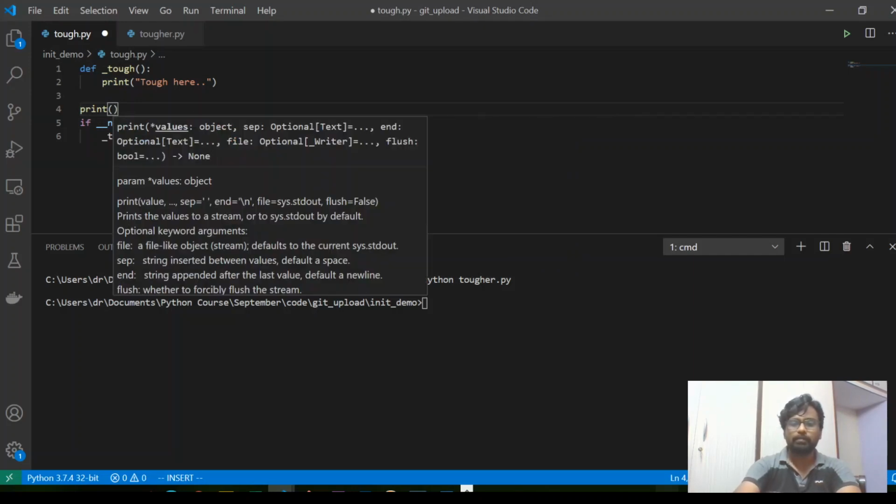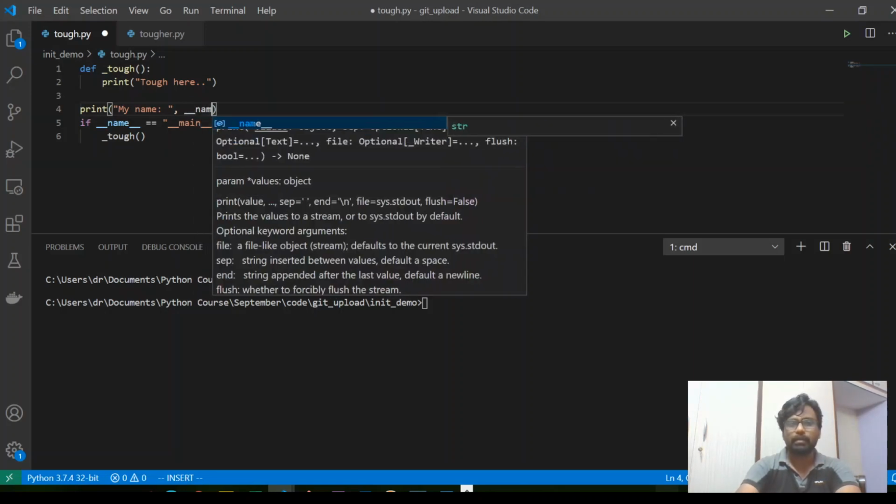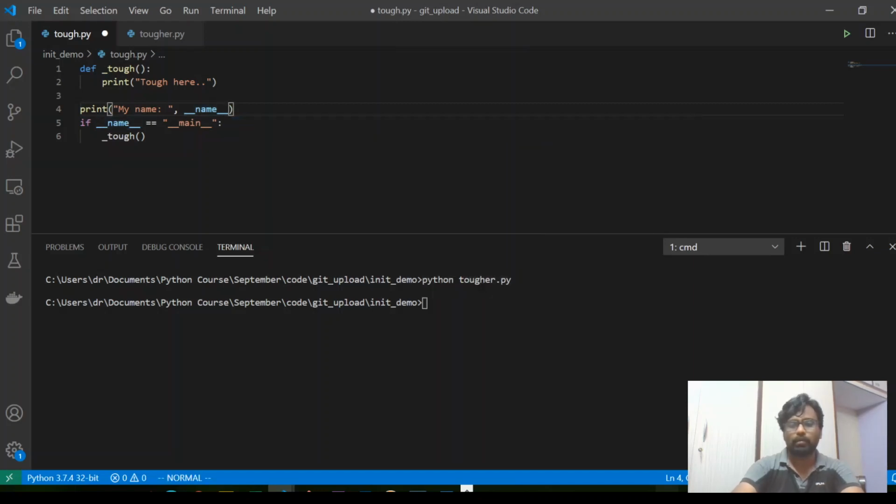So in Python, everything is an object, and every object has a name, and it can be accessed using a dunder variable, also called magic variables. If you use double underscore name double underscore, it's an inbuilt attribute inside any object.